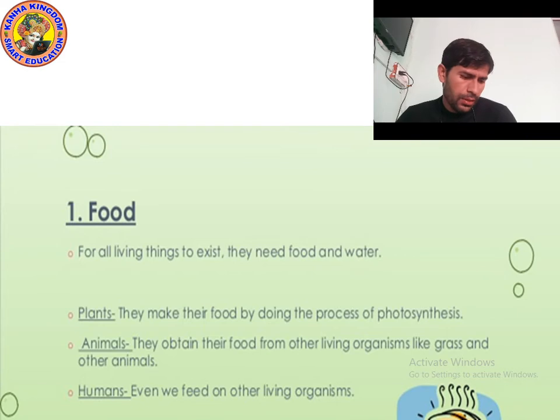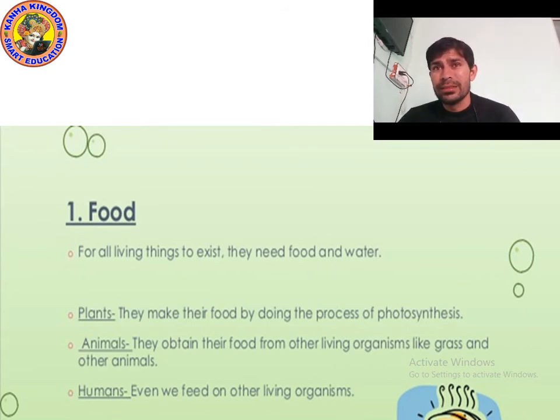But now the question is, about the plants. If I talk about the plants, how do they make food? Because plants also depend upon something. Yes, they depend upon sunlight, because in the presence of sunlight, plants make food. They make their food by doing the process of photosynthesis. I will show you in the next slide the picture of photosynthesis. Okay, so they make food by photosynthesis.